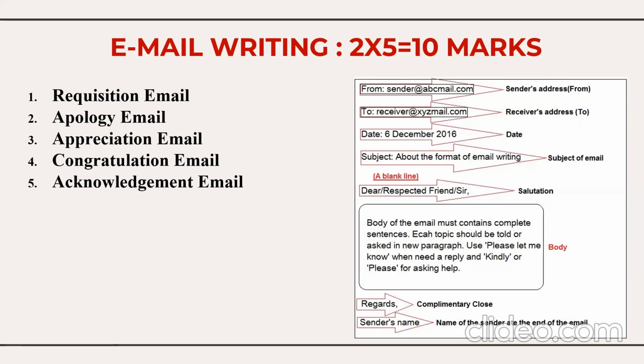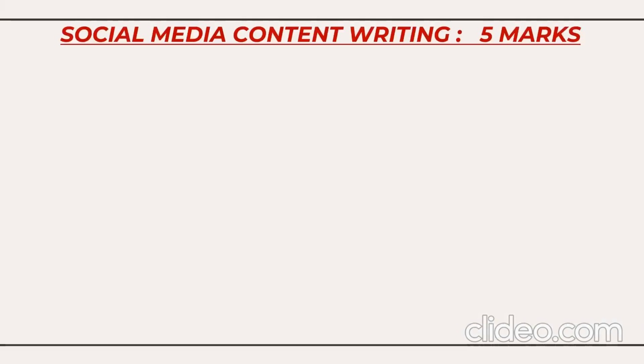Format: from email address to email address. Don't write date. Subject: dear sir, respected ma'am, dear madam, dear sir, dear friend. Body of the email: regards, best regards, with regards, sender's name, sender's designation. So this is how you need to attempt the email writing. Watch my special video on email writing with the sample emails. The link is in the description box.